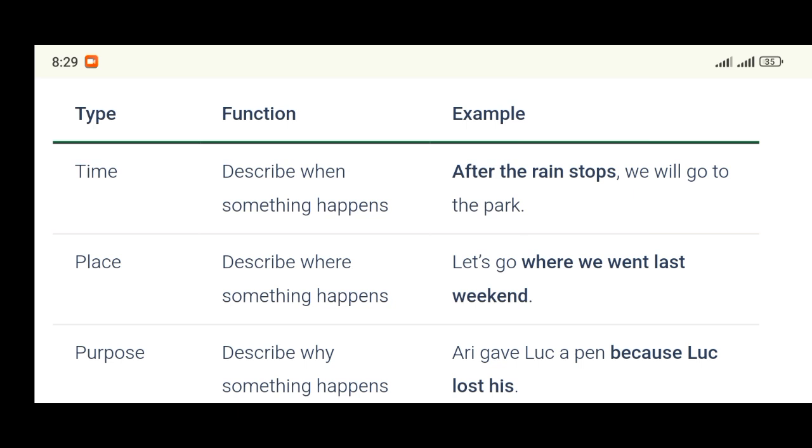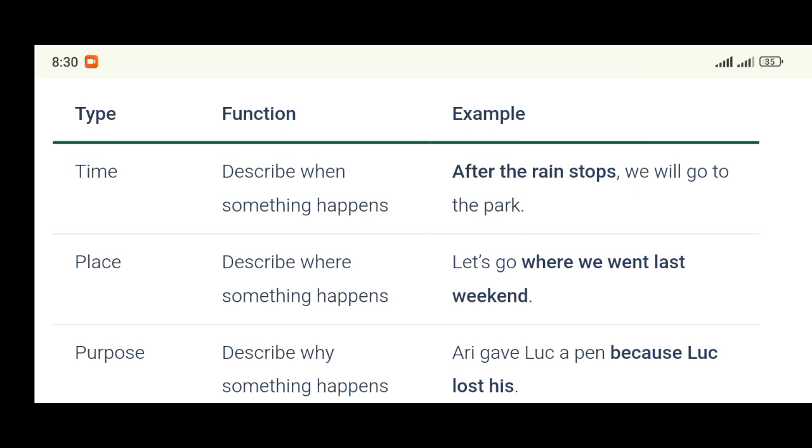This answers the question when. Adverbial clause of time. Put your colon. This answers the question when. So any part of a sentence that you know very well answers the question when a particular thing is done, give it what? Adverbial clause of time. So when you are asked in exam, what is the function? Describe when something happens. So we have an example there. Look at the example. After the rain stops, we will go to the park.